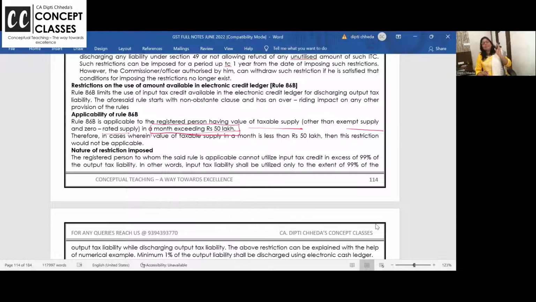In the last 3-4 chapters we have been seeing aggregate turnover. Later in registration we will see that aggregate turnover includes taxable, non-taxable, exempt, everything, but here it is other than exempt supply and zero rated. Taxable turnover for a month, if it exceeds 50 lakhs, apply rule 86B. In case the value of taxable supply in a month is less than 50 lakhs, then this restriction would not apply.